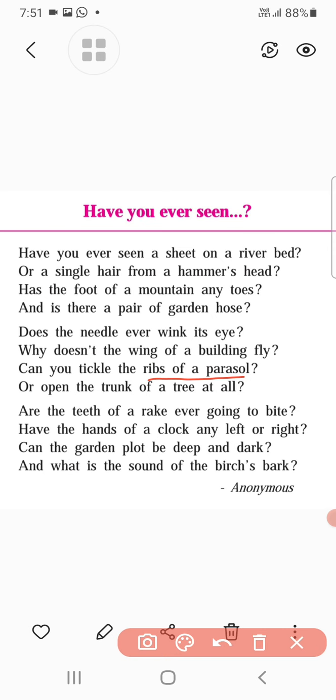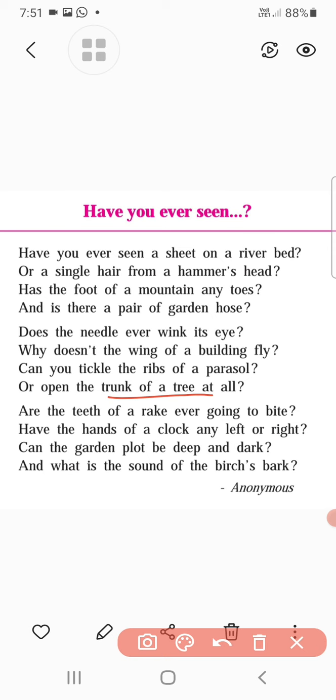Here I already told you, parasol means umbrella. Understand? Right? Then he talks about the trunk of the tree. So look at now, the poet is talking about the trunk of the tree and the object trunk, which means a large wooden box for storing clothes. Understand? And he is asking whether the tree trunk will open like the trunk.